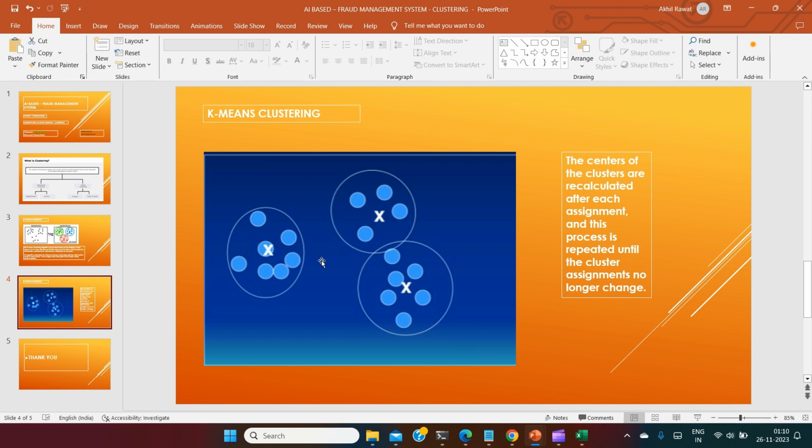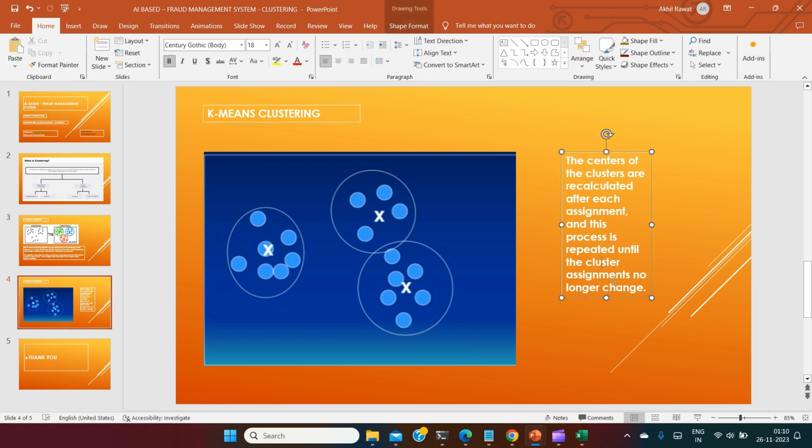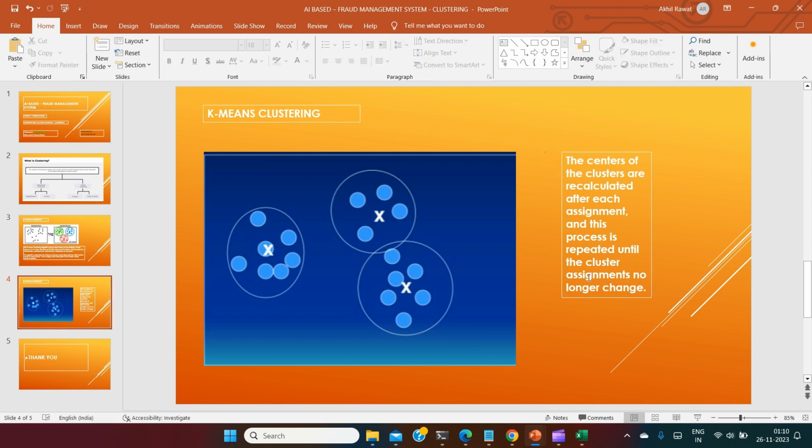This is the very beautiful functionality of this algorithm: every time it assigns new centroids and measures the distance again. This process is repeated until the cluster assignments no longer change. When no further similarity is found between the data points, it stops there.